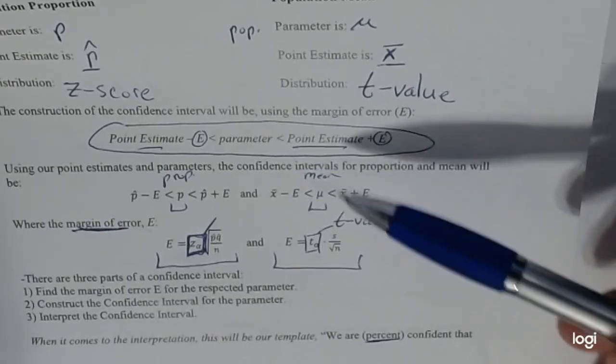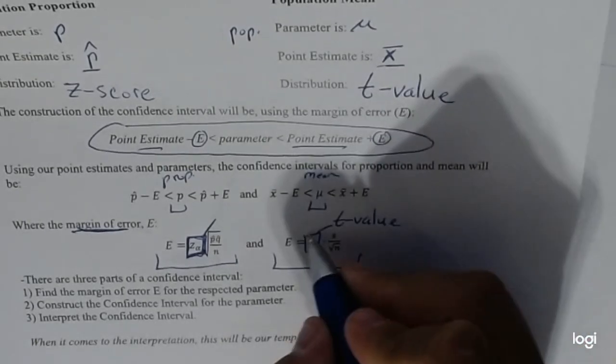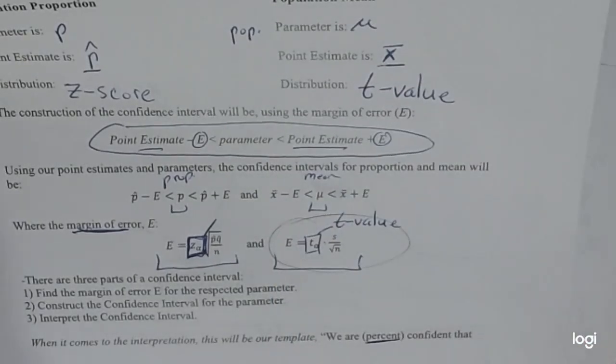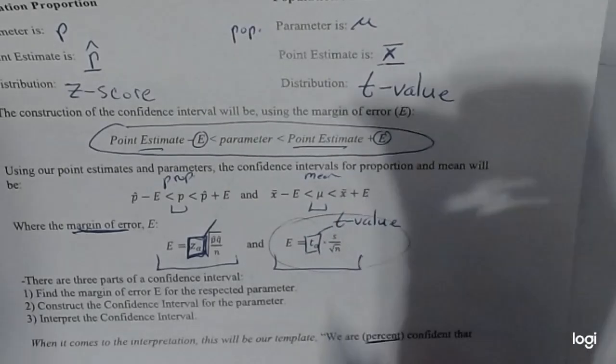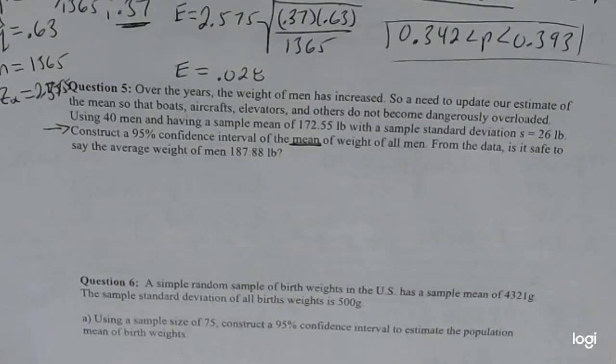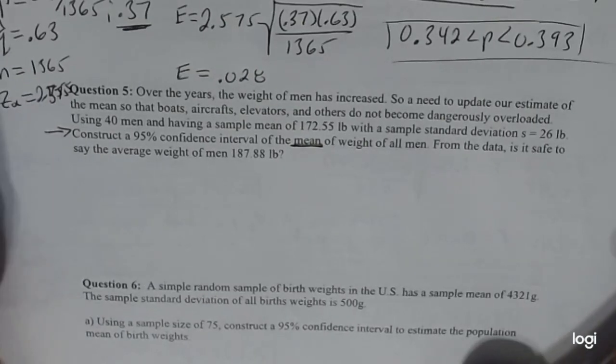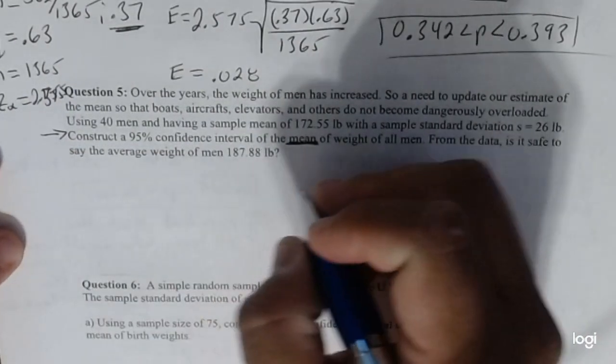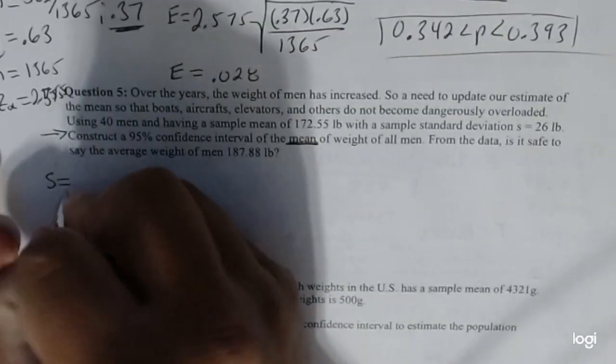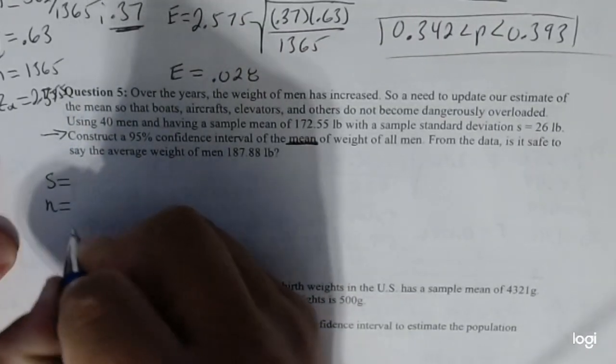We're going to be plus or minus our margin of error, but now we're going to be using this equation for our margin of error. So now t-scores, right? Because we're dealing with mean. For that, this margin of error is a little easier to deal with because there's one square root, all that fun stuff. So first thing off, we got to find s, because that's our equation, what n is,